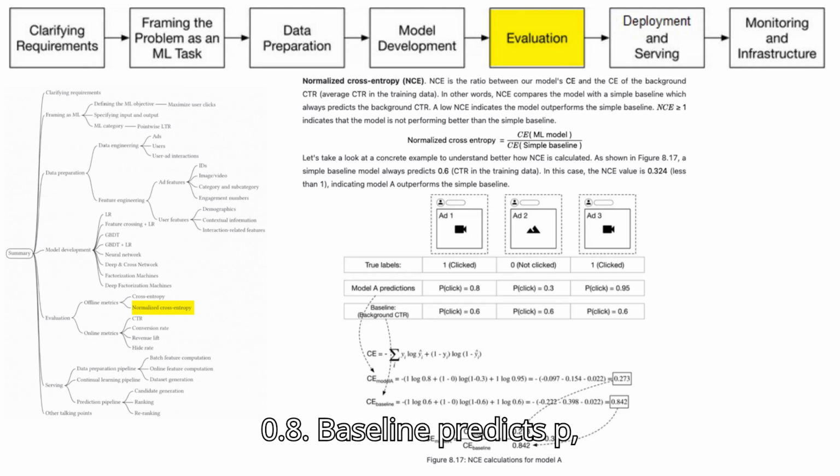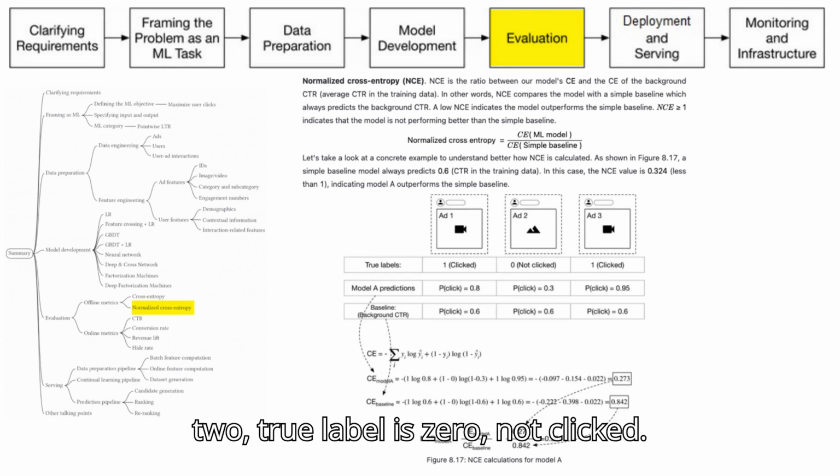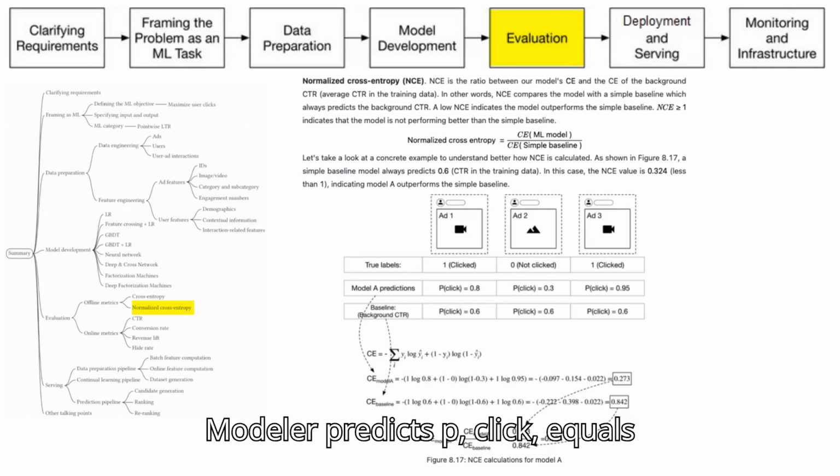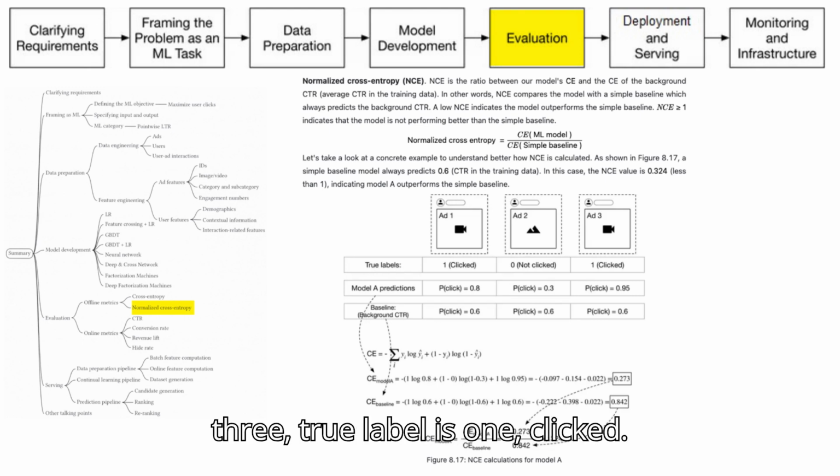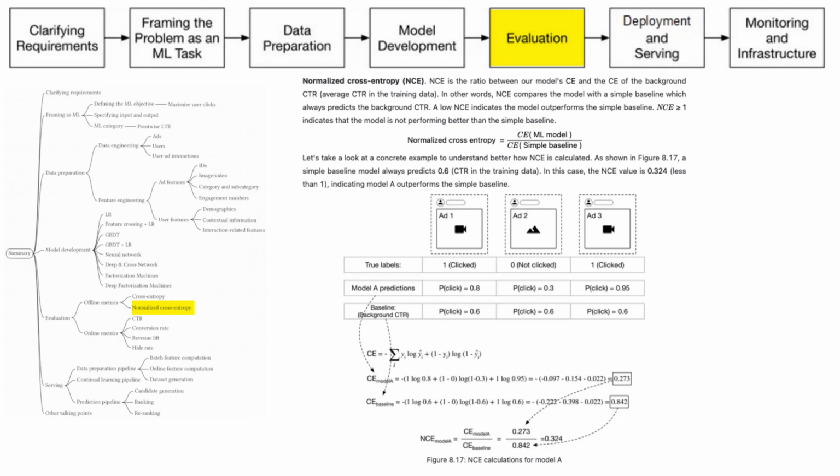Baseline predicts P(click) equals 0.6. Ad 2, true label is 0, not clicked. Model predicts P(click) equals 0.3. Baseline predicts P(click) equals 0.6. Ad 3, true label is 1, clicked. Model predicts P(click) equals 0.95. Baseline predicts P(click) equals 0.6.